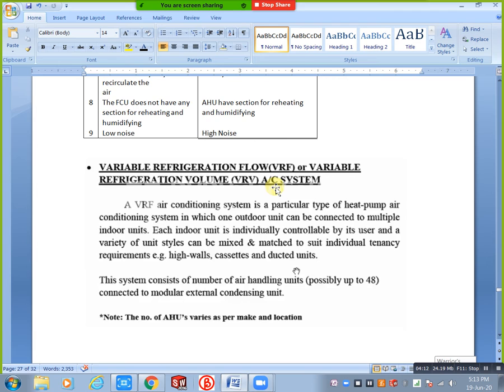First one is the cooling type, which means we can provide only cooling. Next is the heat pump system, which means we can provide cooling or heating, both are applicable, but at a time we can send only one, not two. But the third one is the heat recovery system. In this we can provide heating and cooling at the same time. Now I will show one small video, you will understand easily.